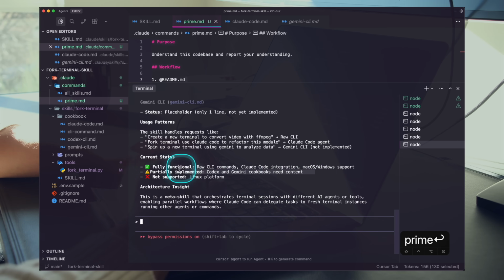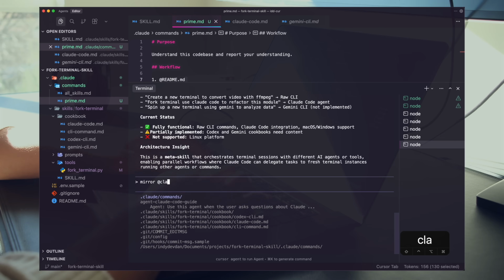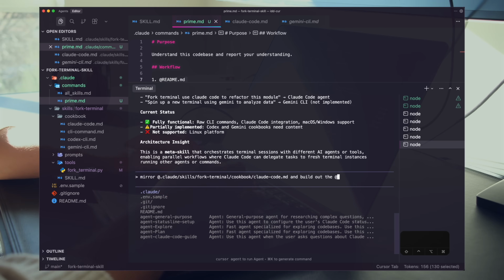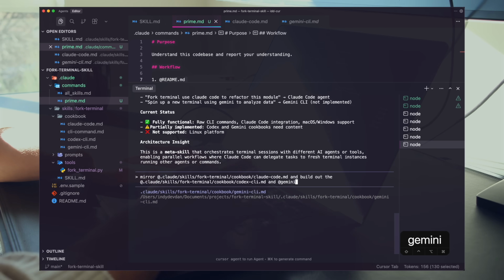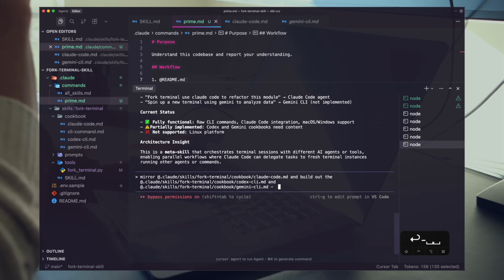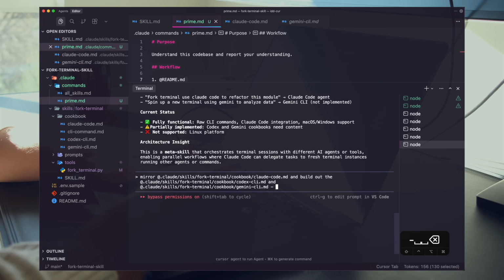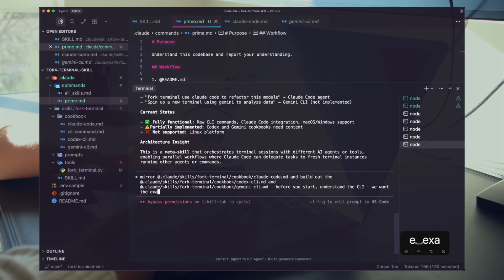You can see here that we have the raw CLI and the Claude Code integration, Mac Windows support fully integrated, but we don't have Codex or Gemini. So let's go ahead and fix that. Mirror Claude Code and build out Codex and Gemini. All right, so I'm just using @reference here to move a little faster. And then I'm going to say this, before you start, understand the CLI. We want the exact same version of Codex and Gemini like Claude has.